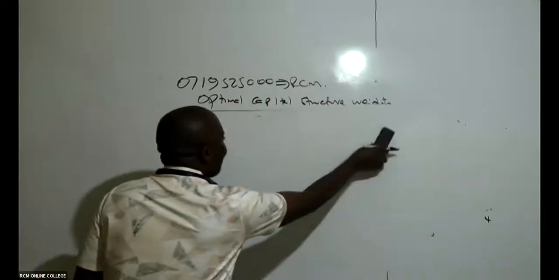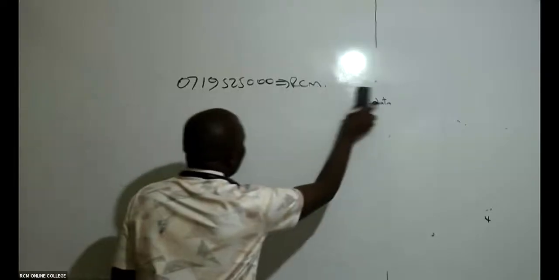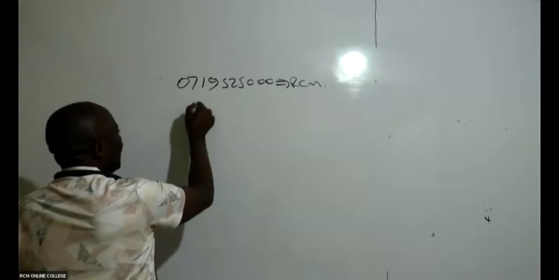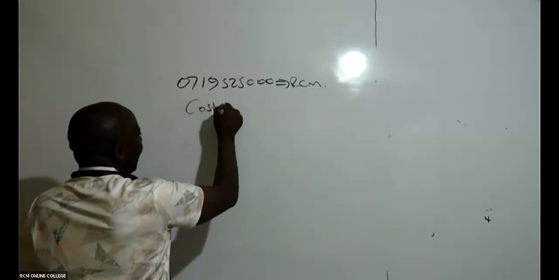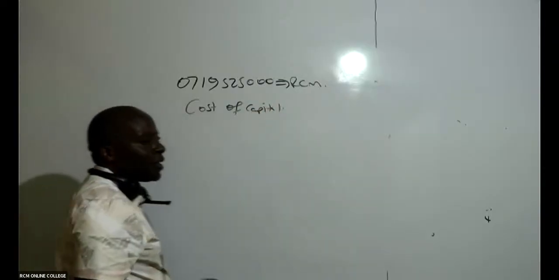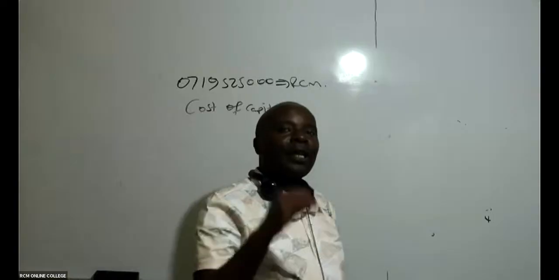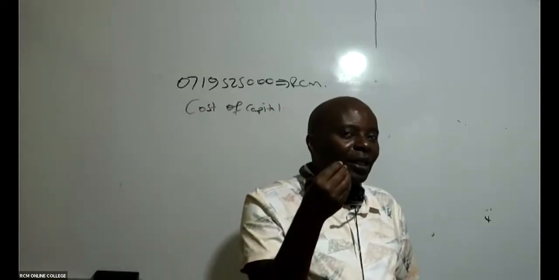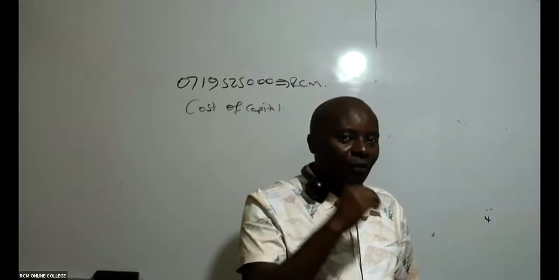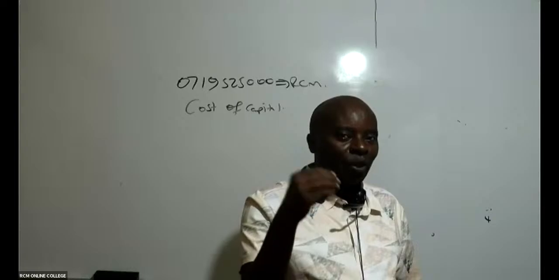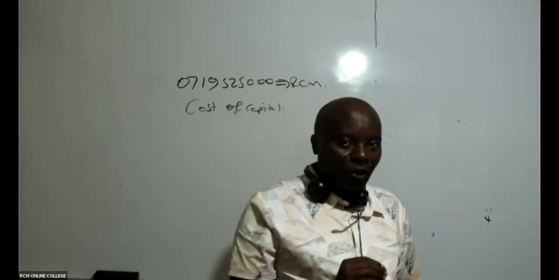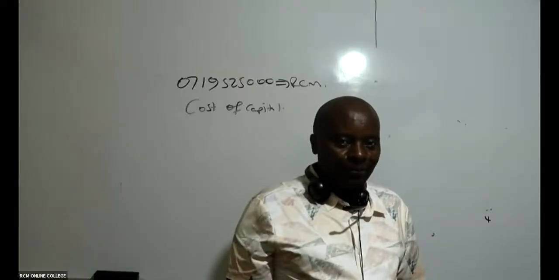So, for example, in this question, if they just wanted you to get an appropriate cost of capital without mentioning WACC, would you have managed to know that it is WMCC they wanted you to compute? Very few finance scholars would have been able to identify a WMCC situation. Very few. That is why very many students fail this paper called Financial Management and Advanced Financial Management.